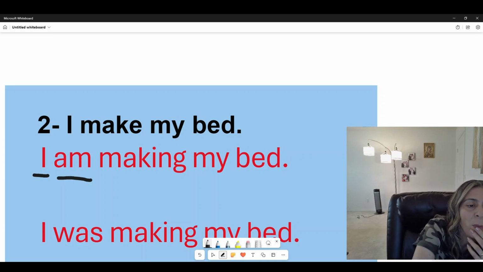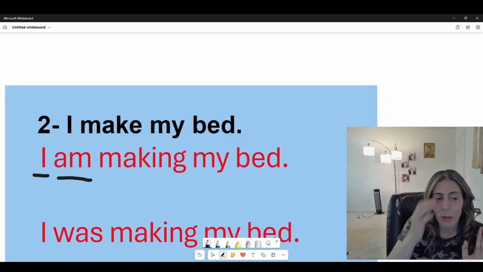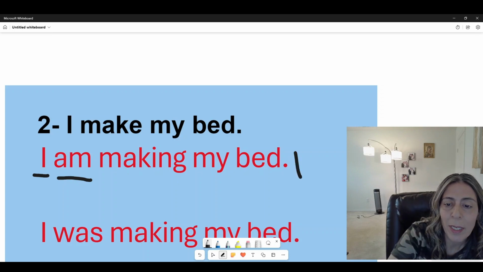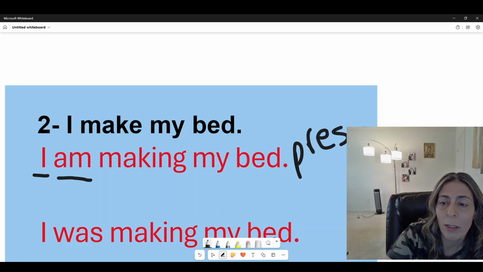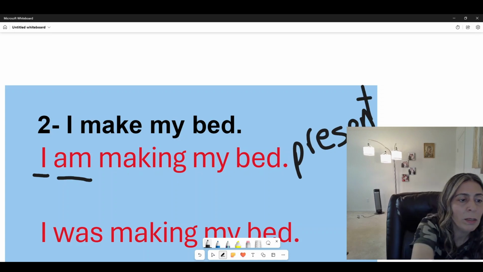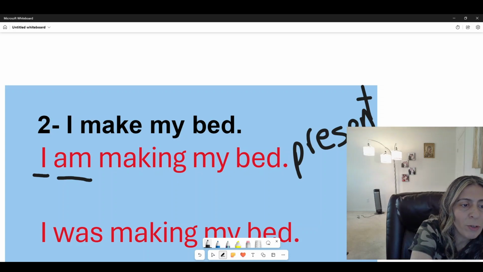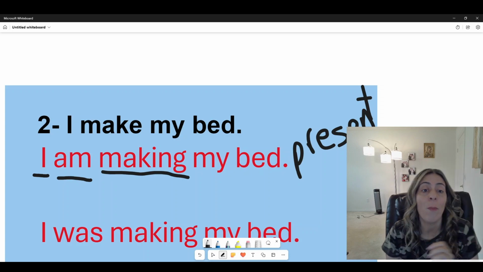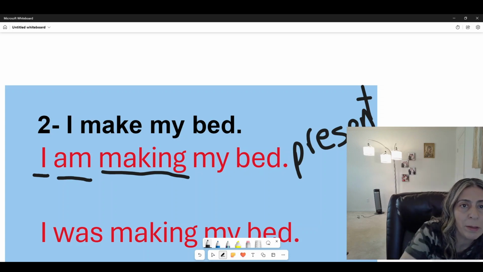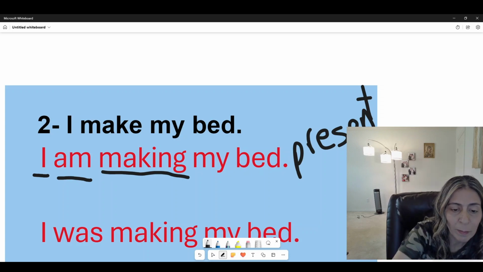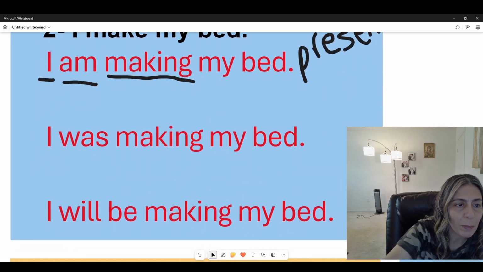Okay, and we have to make sure that for present, because this is present, we started with the present continuous. We are using the am, not was. Of course we have the verb make. We make it into ing, so making my bed. Now let's do this one in past continuous.